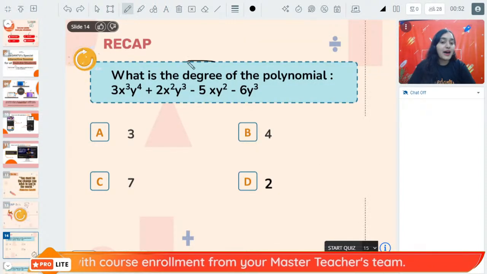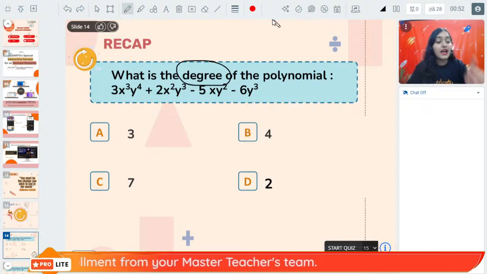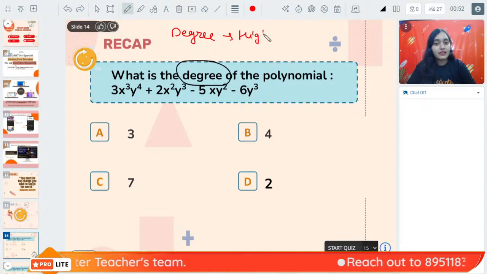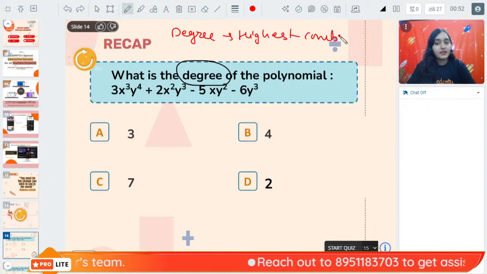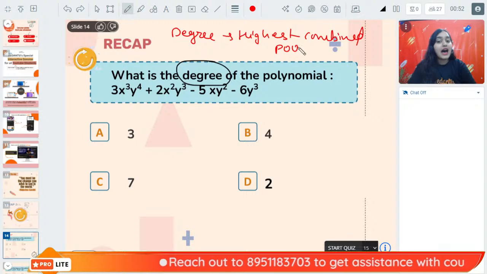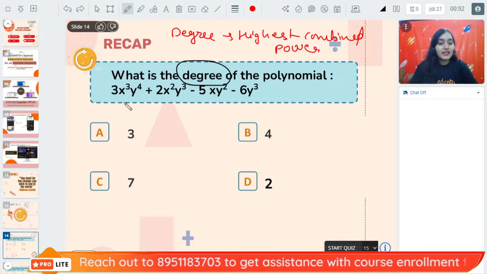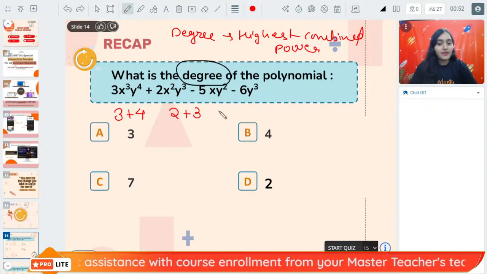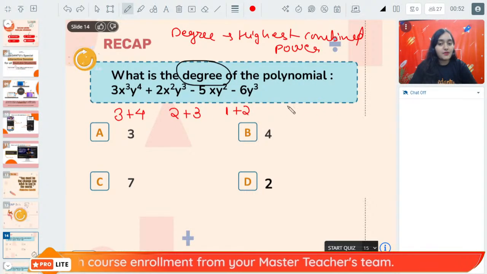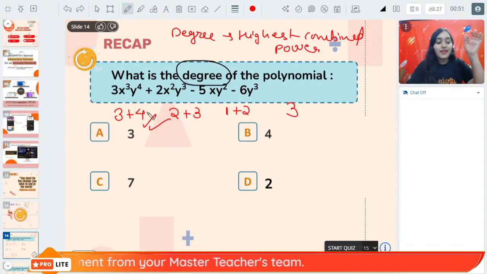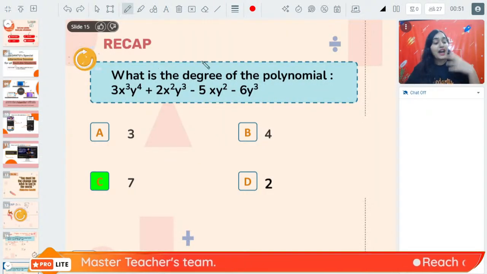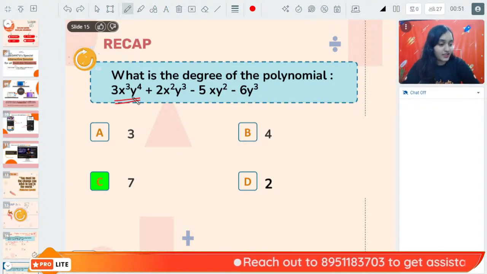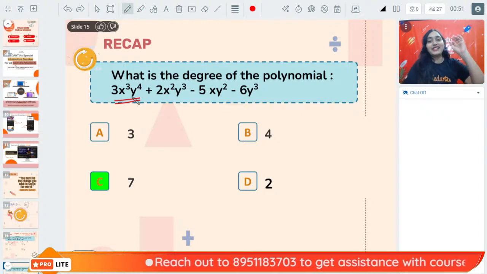It is asking you about the degree. What did I tell you all about degree? Degree is the highest combined power. So this is x to the power 3, y to the power 4. X to the power 2, y to the power 3. X to the power 1, y to the power 2 and y to the power 3. So 3 plus 4 is the highest power. It will be 7. You have to always find out combined powers, x and y combined together. Yes, Shravya has absolutely said it correctly.